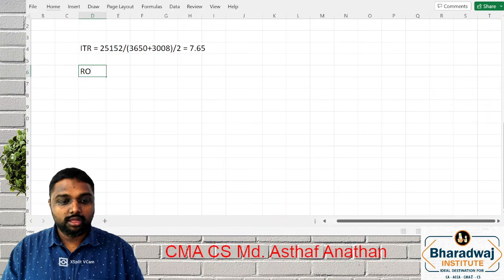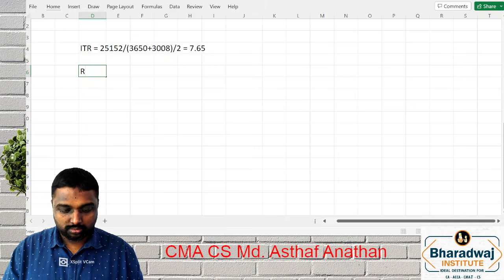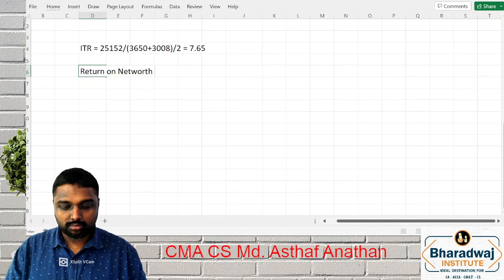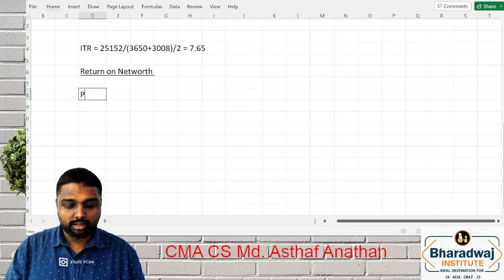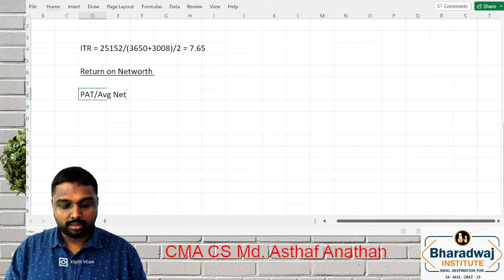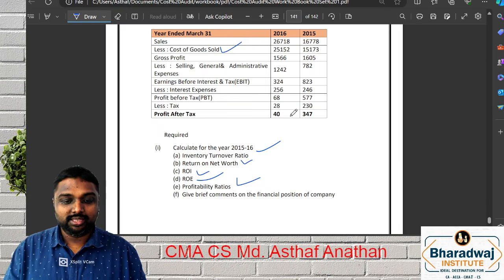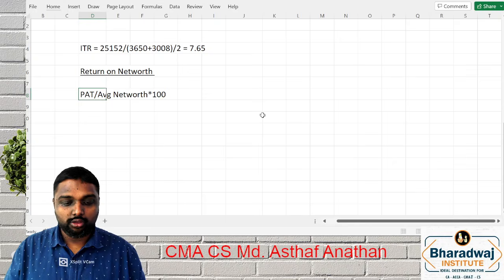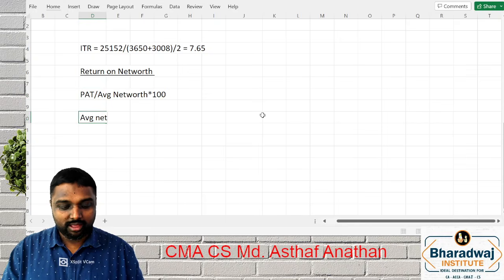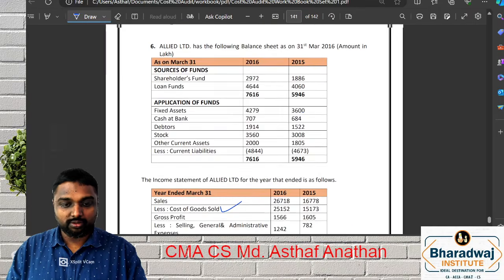Next, return on net worth. PAT by average net worth into 100. See, the PAT and all they have given. You have to find out the average net worth. What is the average net worth?